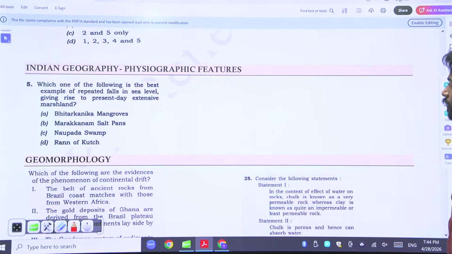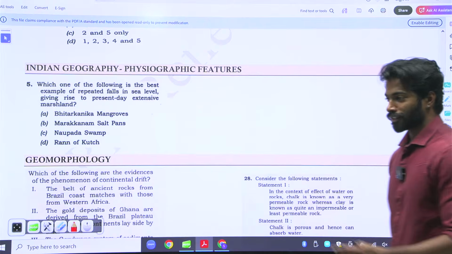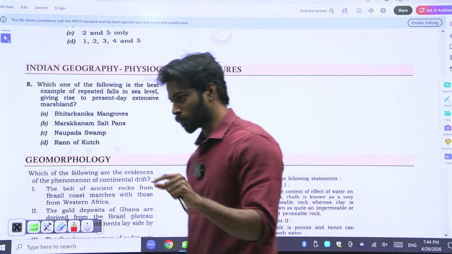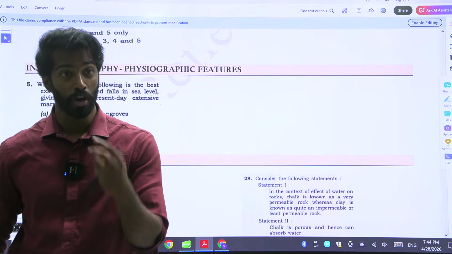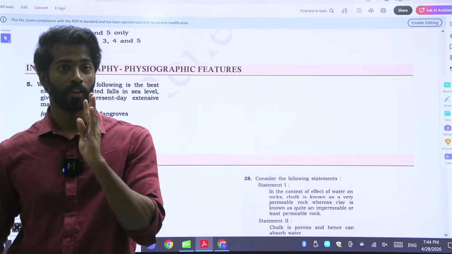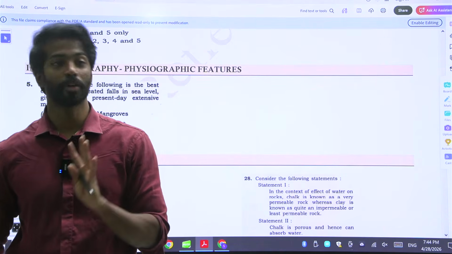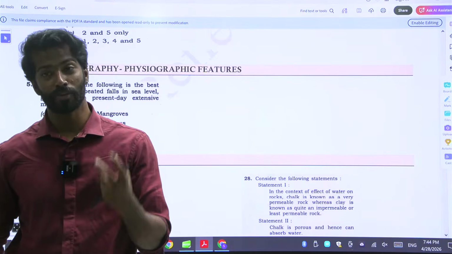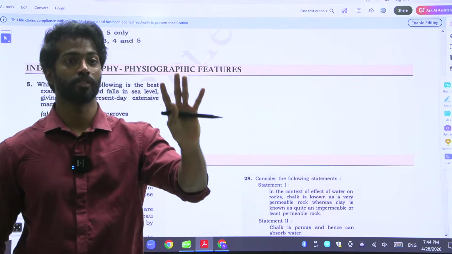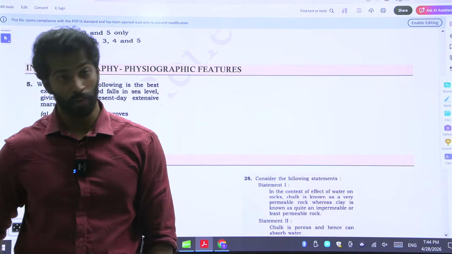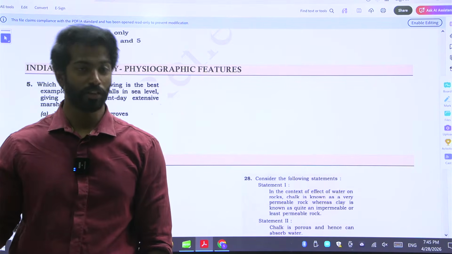Which of the following is the best example of repeated falls in sea level giving rise to present day extensive marshland? Here, I've told many people that UPSC is very good at giving hints. But in order to observe that hint, you have to be very aware. If you are not aware, you'll not be able to observe that hint. And many times when you're in the exam, there is a lot of pressure. Because of the pressure, you'll not be noticing anything. This is a very good example of that hint. Can you guess what the hint is?